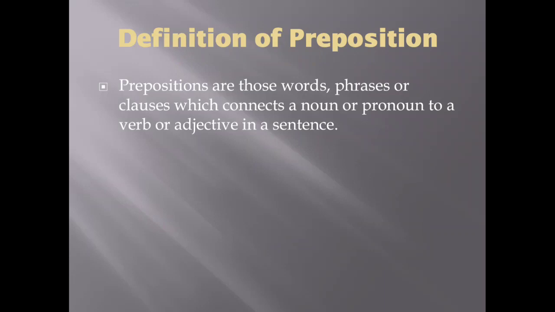Well, prepositions are basically of two types. The first type is called simple or one word preposition and the second type is called complex or phrasal preposition.